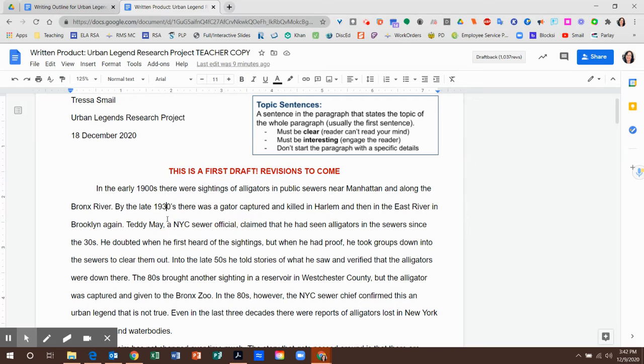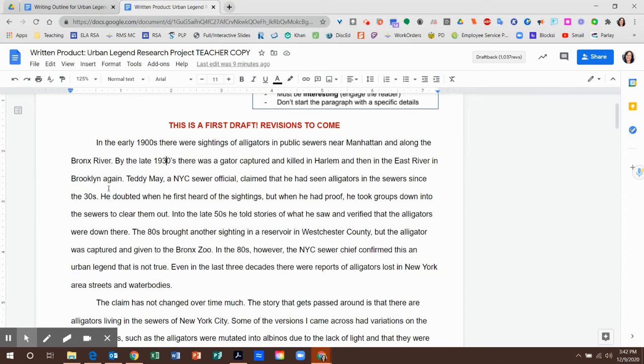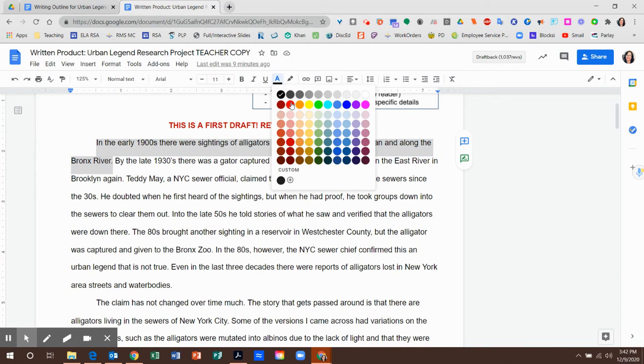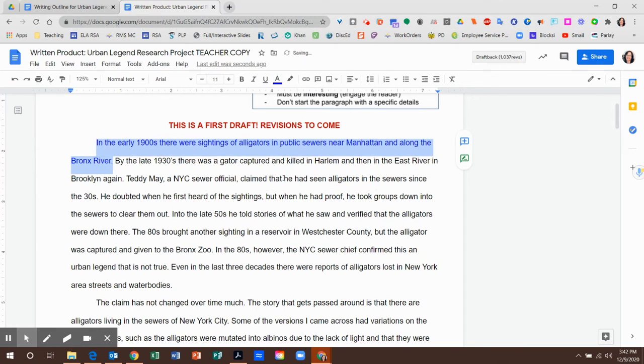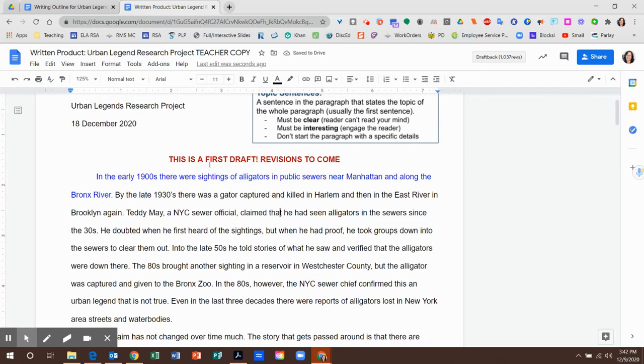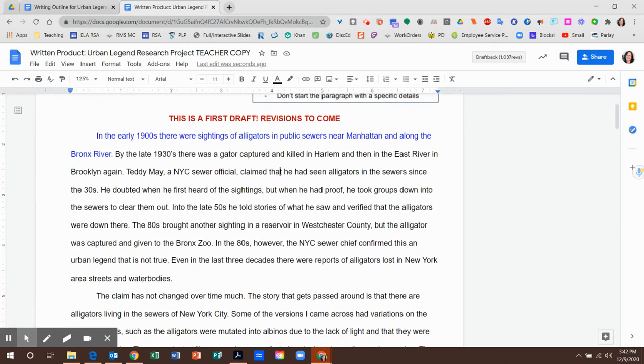So let's take a look at the first paragraph that I have here, and we're going to double check. This is my topic sentence, and we're going to double check if I've done a good job in making a topic sentence that is clear, right? The reader can't read my mind. So I want to make sure that it's really clearly stating what the whole paragraph is about. I want it to be interesting. And I want to make sure that it's not starting that paragraph with a really specific detail. All right, so let's take a look.